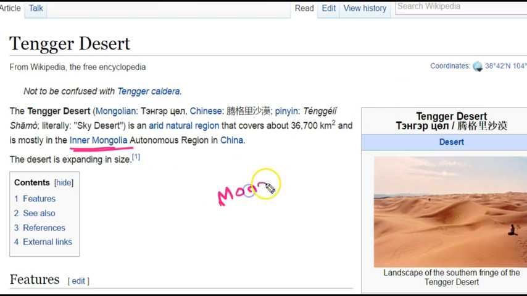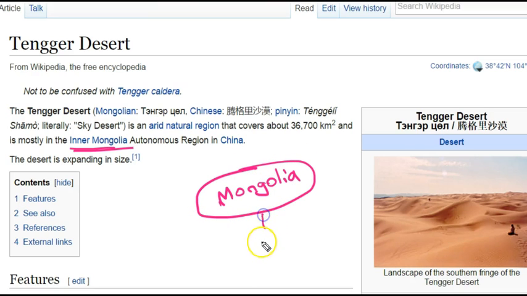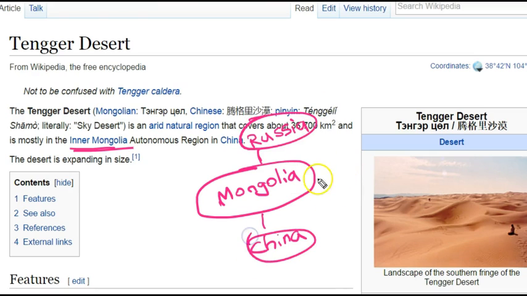And also you might be knowing about Mongolia. Mongolia is a country sandwiched between two countries. What are they? On the southern side, that is China, and on the northern side, that is Russia. It is a prelims question: Mongolia is sandwiched between which of the following countries? Four choices may be given, and the right choice should be that it is located between Russia and China.